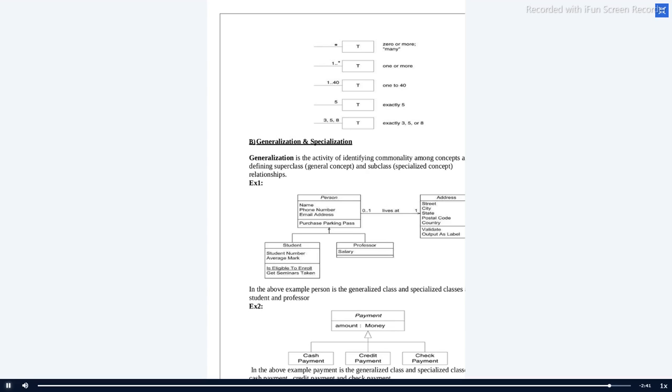Madhumita, kindly unmute yourself and discuss the things that we have discussed today.